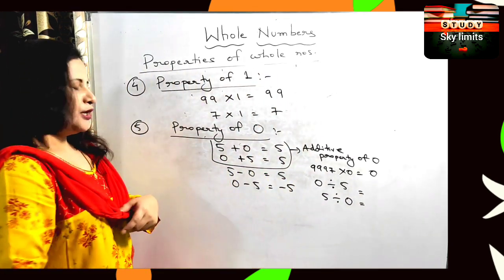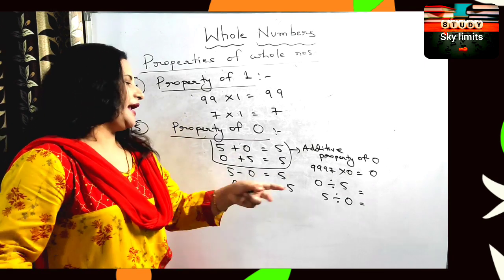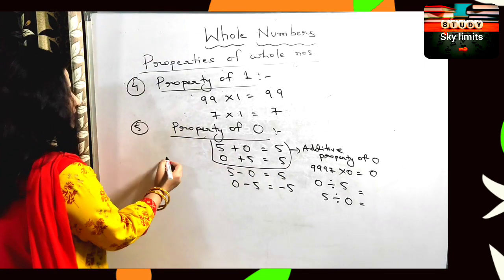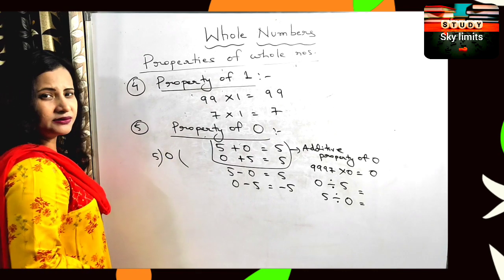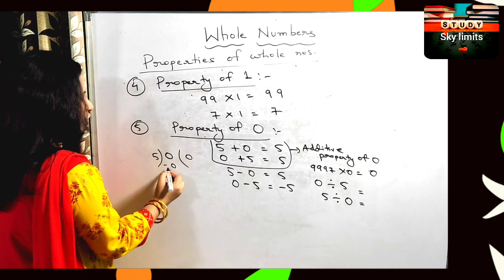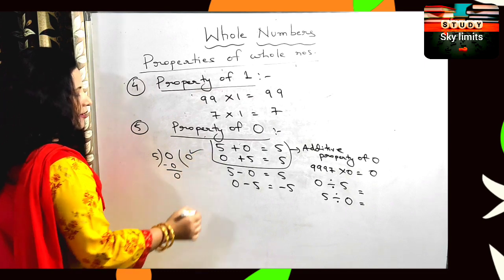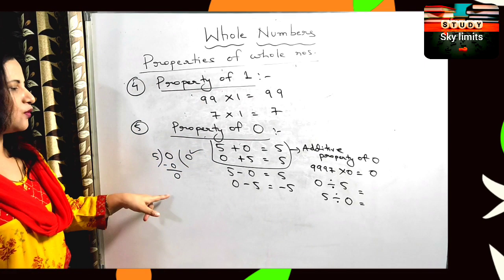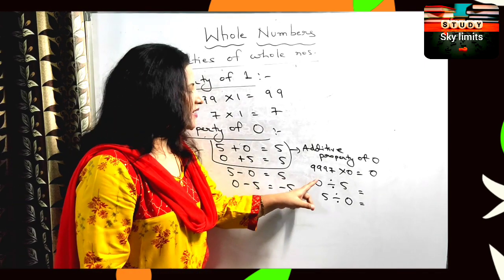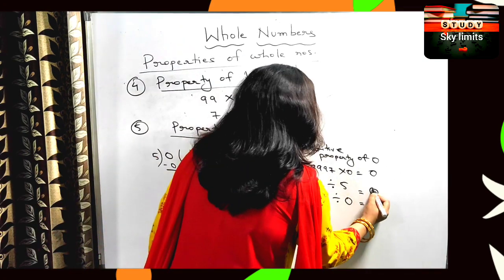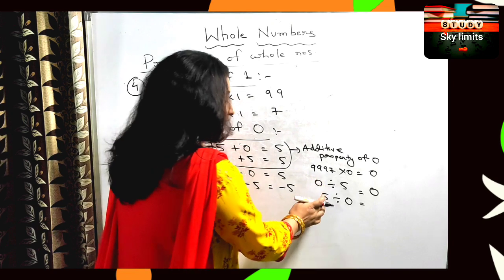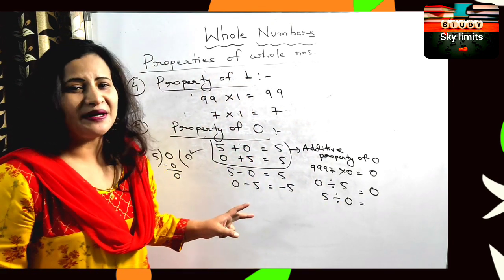If 0 is the dividend, if you are dividing 0 by any number, what is the quotient you are getting? 0. That means if 0 is divided by any number, the answer is 0. But any number divided by 0 cannot be defined.